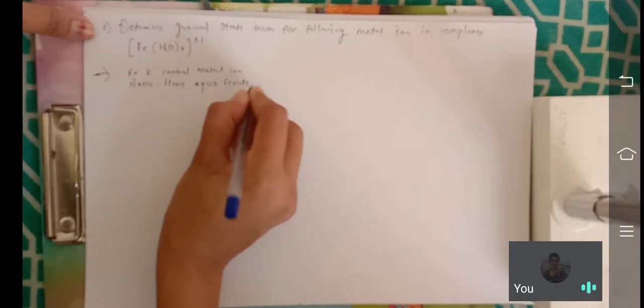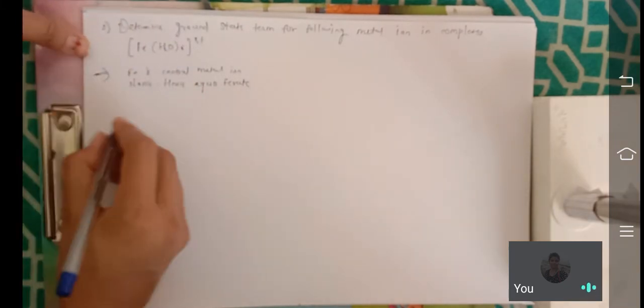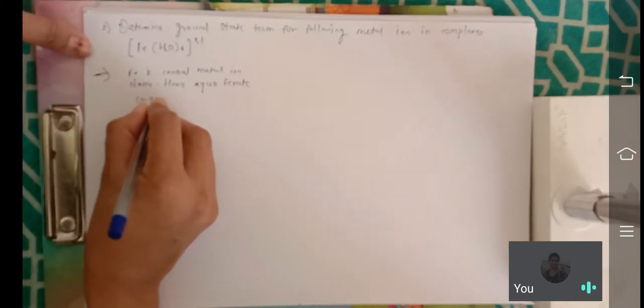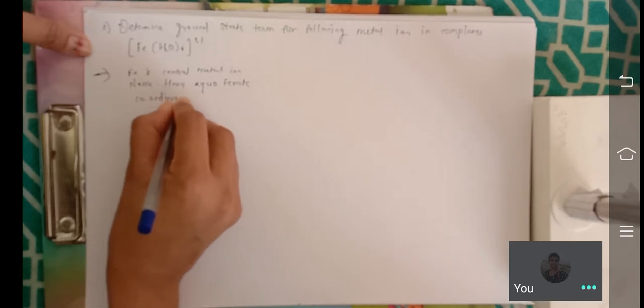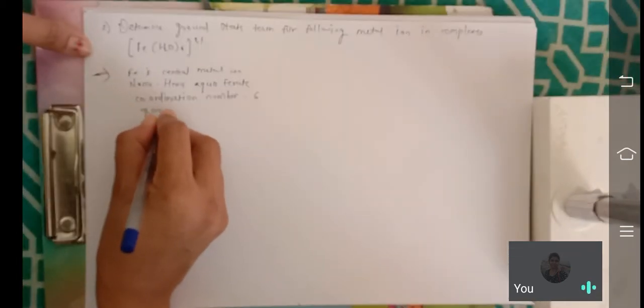Hexa-aquo. Hexa means 6. 6 molecules of water are present. So hexa-aquo ferrate. Okay. Water is neutral. Here 2 plus charge is there. So for balancing, Fe2+ is there. Then coordination number is 6. Then geometry is octahedral.